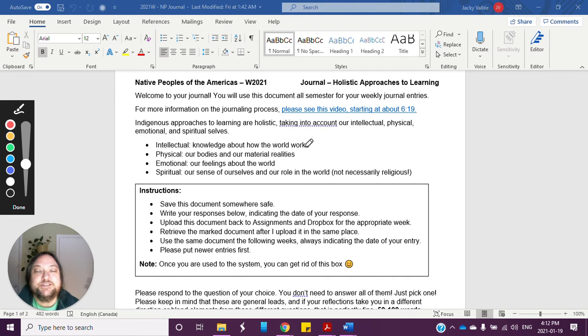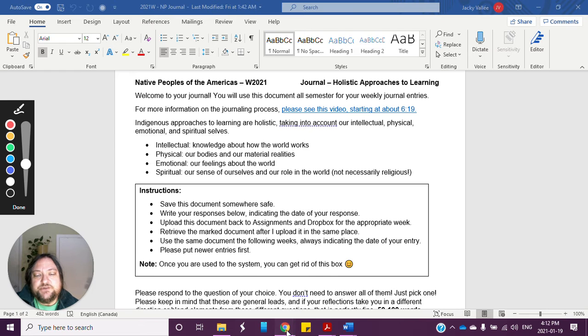So the first thing I want to say is read the instructions. I know it sounds like a simple thing, but I notice that a lot of students don't, or they read them in a rush, because every single question that I've gotten about the journals is already answered in the instructions. I know there's a lot of information there, but it's worth downloading the document and highlighting things. Once you have it as a Word document on your own device, you can do what you want with it. Remove the things that are superfluous, change the font, highlight things.